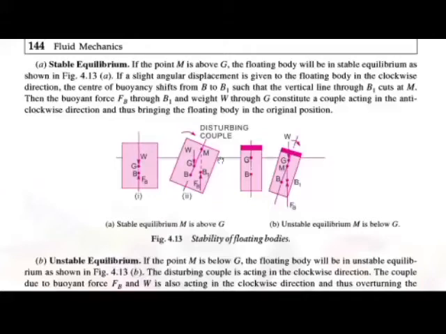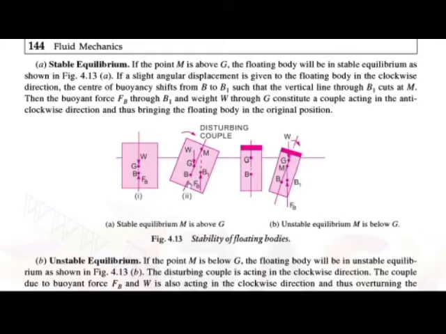Then the vertical line through B1 cuts at M. Then the buoyancy force FB through B1 and weight W through G constitute a couple acting in the anti-clockwise direction, thus bringing the floating body back to the original position. Okay, so if an angular displacement is given to that body, then what will happen?